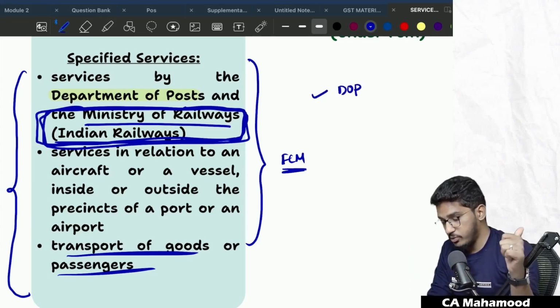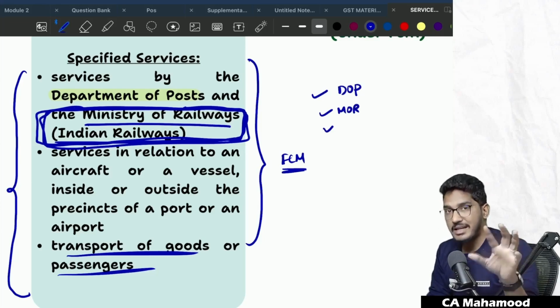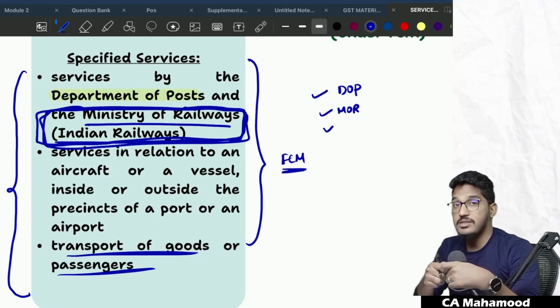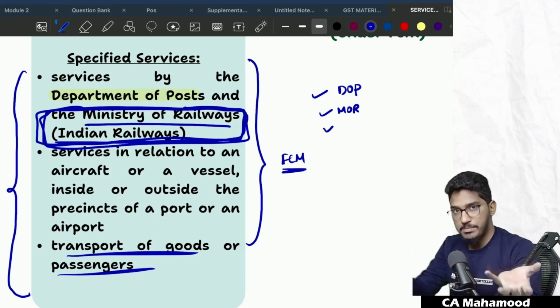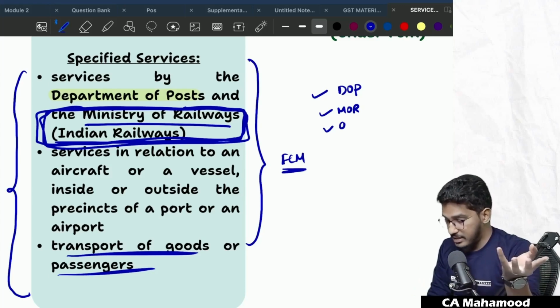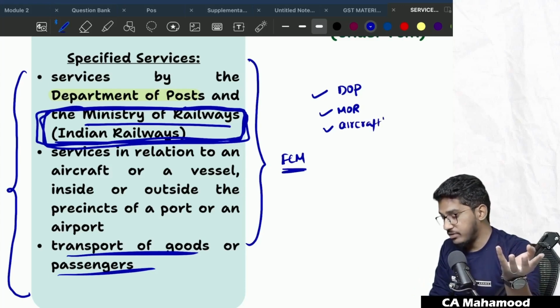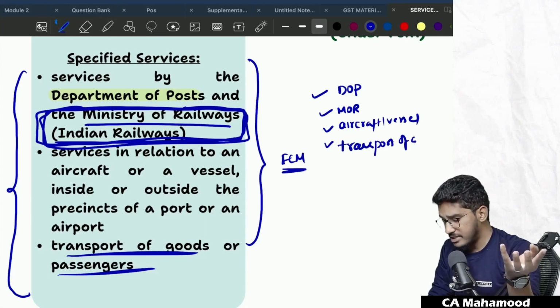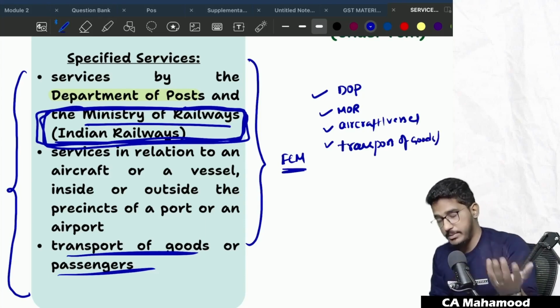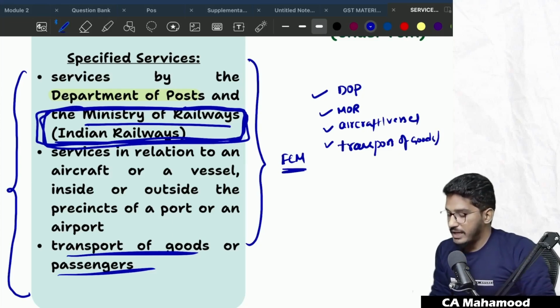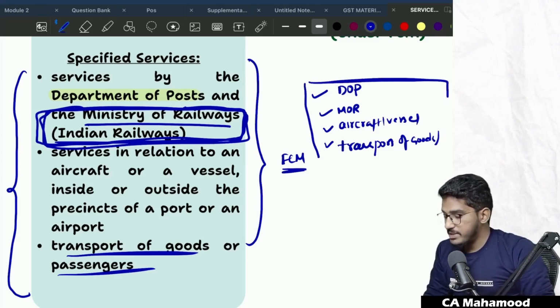There are 4: services by the Department of Post, services by the Ministry of Railways, services in relation to an aircraft or a vessel, and services relating to transportation of goods or passengers, like RTC, Road Transport Corporation services. If the government is providing any services relating to an aircraft or a ship, inside or outside the precincts of an airport, that is simply services provided to an aircraft or vessel.